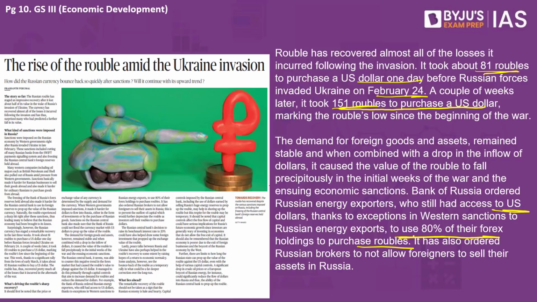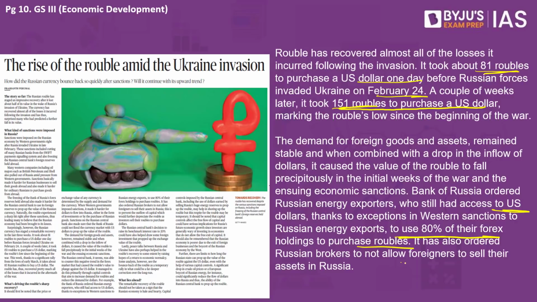See, the price of any currency is dependent on the supply and demand chain. Simple. If the currency is much more in demand, the price of that currency will automatically become more. So you have to pay more money for that. Because the Russian energy companies started buying rubles from the market, they increased the market price of the ruble, and that is how the ruble became stronger.